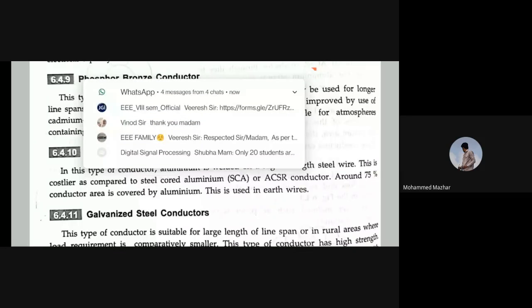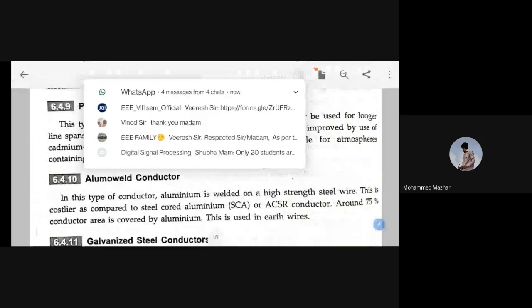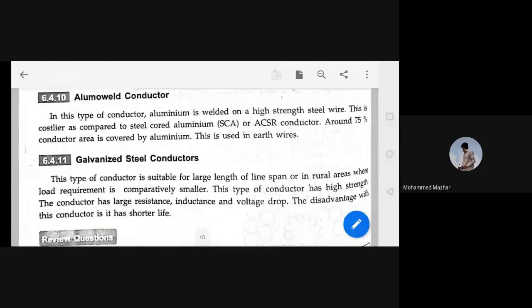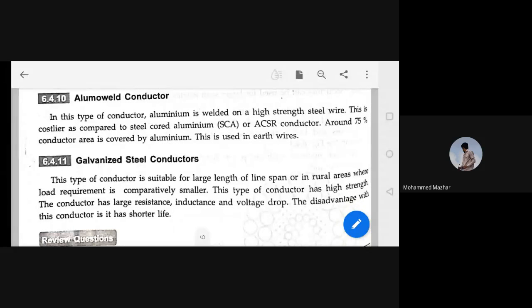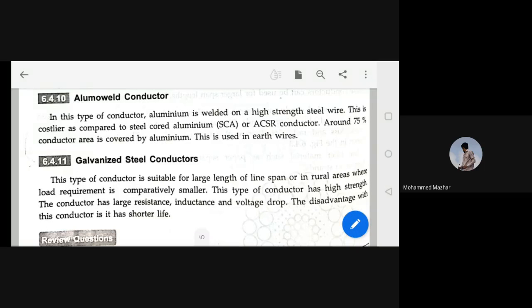Next is the Alumoweld. In this type of conductor, aluminium is welded on high strength steel wire. This is costlier as compared to steel cored aluminium or ACSR conductors. Around 75% of the conductor area is covered by aluminium. This is used in earth wires.